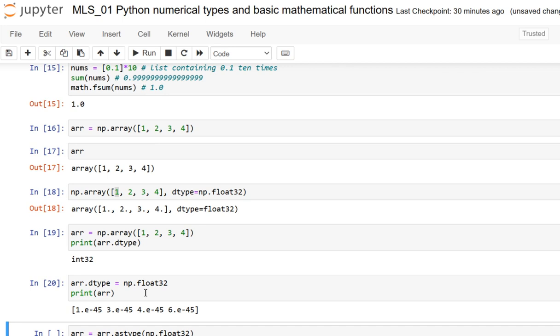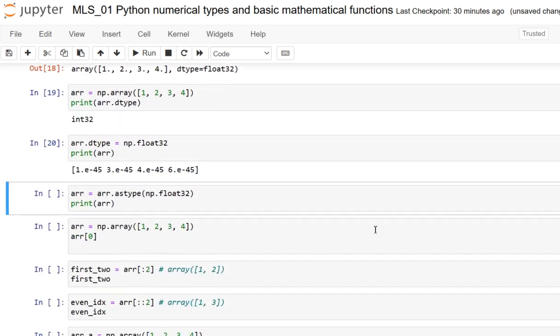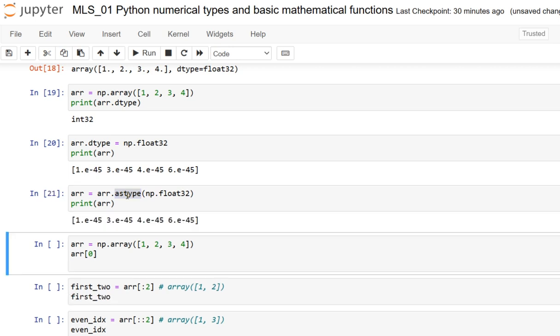Instead, if you wish to change the data type after creation, use astype. Here I have given astype, a method to specify the new type. So this is the correct way to change the data type. Even though here it is showing the same thing, after astype I think it is overwritten again.